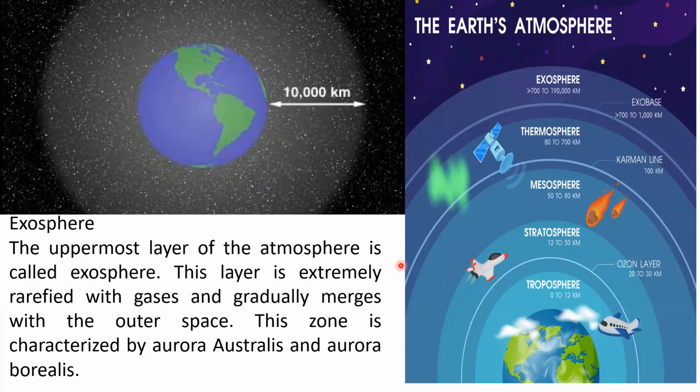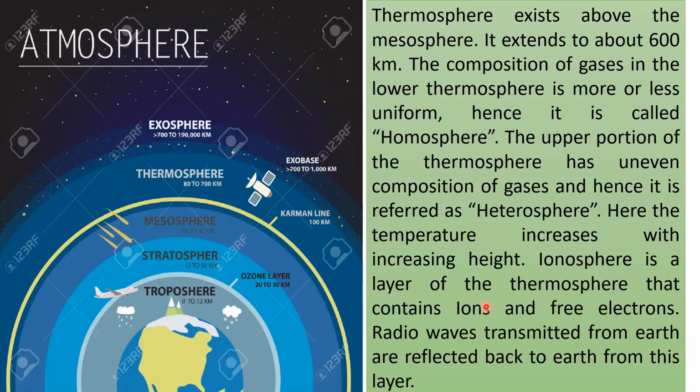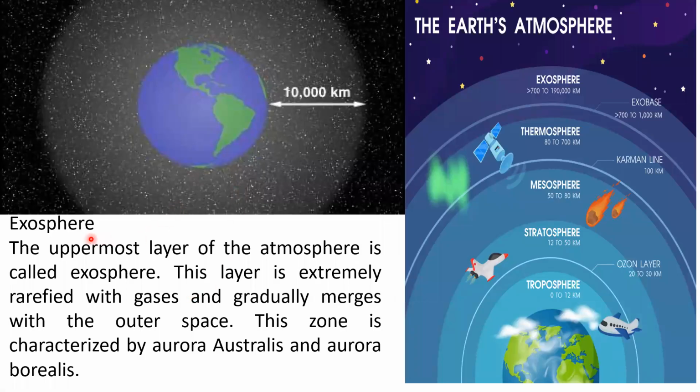And also our International Space Station is present in the thermosphere. The final one is exosphere. The uppermost layer of the atmosphere is called exosphere. This layer is extremely rarefied with gases and gradually merges with the outer space. This zone is characterized by aurora australis and aurora borealis.